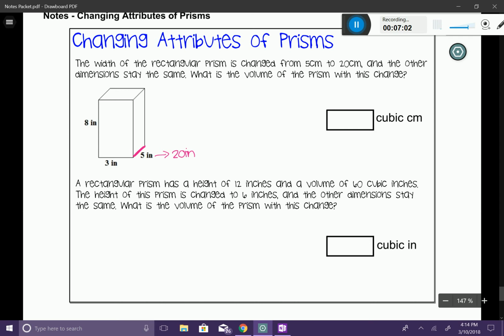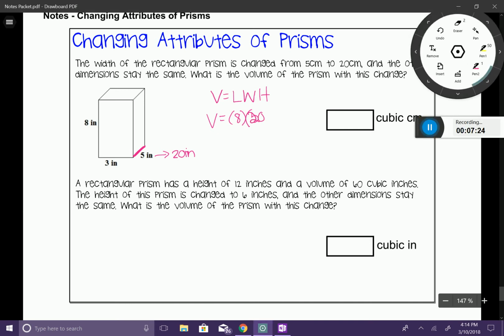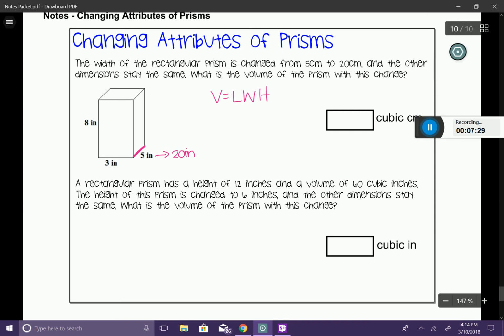All right, so if that happens, I want to know what is my new volume. So volume is length times width times height. So my volume is going to be my length, which is going to be 8. My width, which is 20. Let me go ahead and erase that. Let's try that again. My volume equals my length, which is going to be 8.